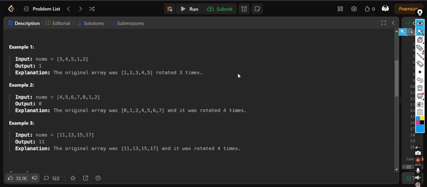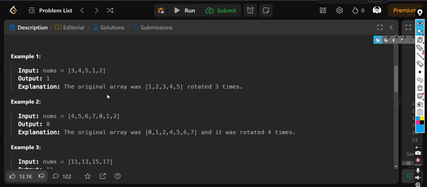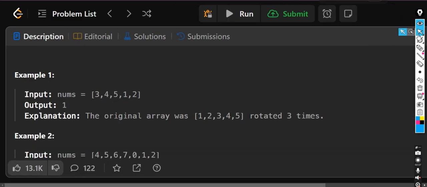You are given an array. It is a rotated array. That is the twist, but not a big twist. It is a simple twist: some part of the array is rotated. So there is basically this type of array. They have rotated three elements, so these three have come to the front and these two have gone back.